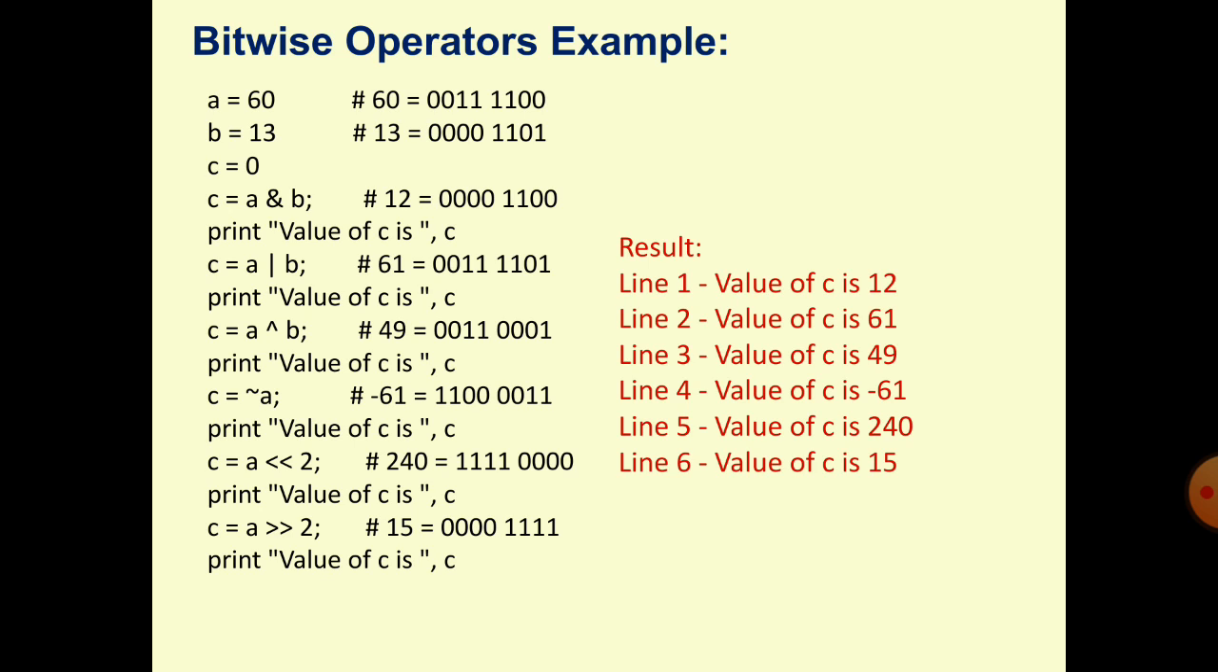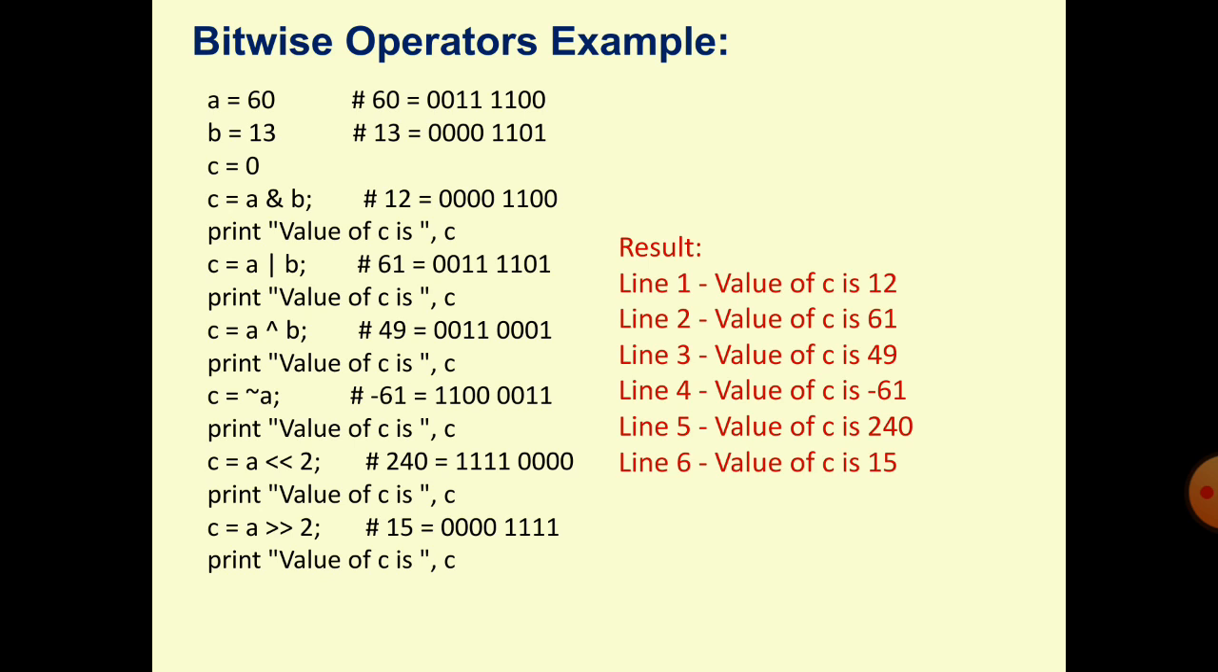C is equal to A shift now. C is equal to A left shift 2. Left shift 2, so it will be incremented 2 times. How many times? 2 times. So 60, 1 time 120, second time 240. So now see the example: the value of C will be 1 1 1 1 and 4 times 0, means at the right side 2 times 0 will be filled.